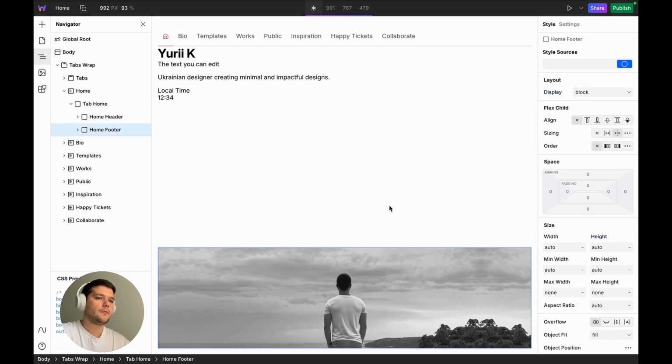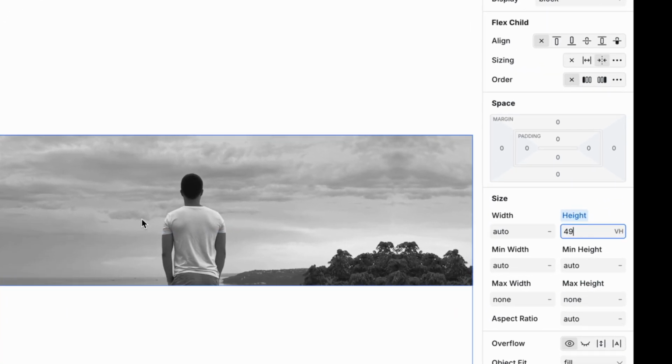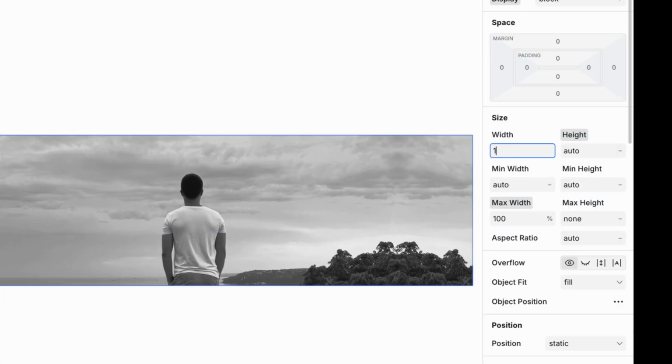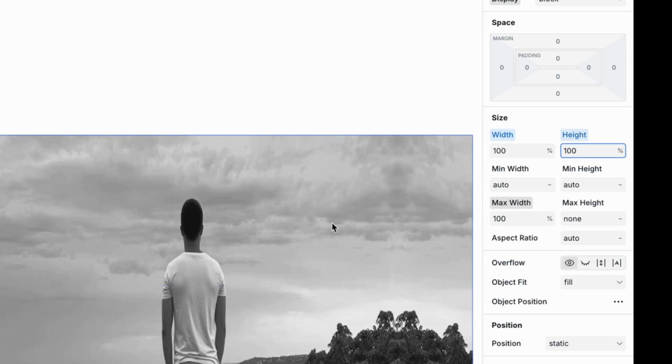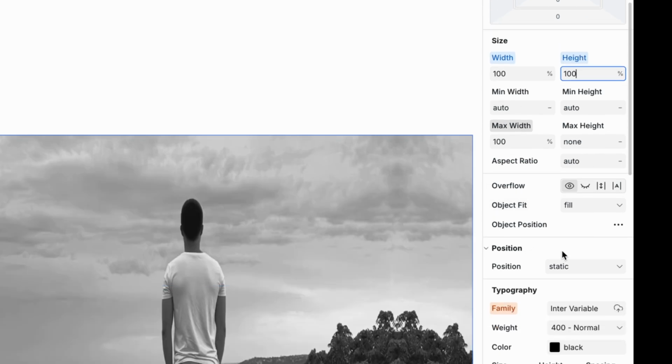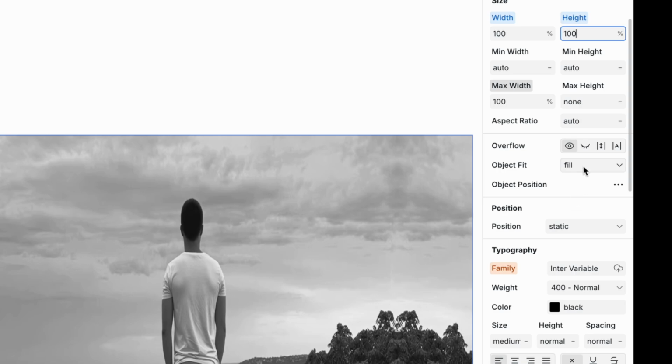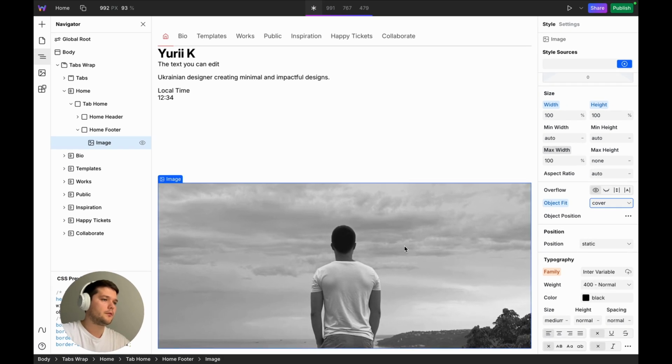For the bottom section, I'm setting the height to 49 VH. This is the same as what I used on my previous site. Now I'm stretching the image to 100% width and height, and setting it to object fit cover. That looks much better.